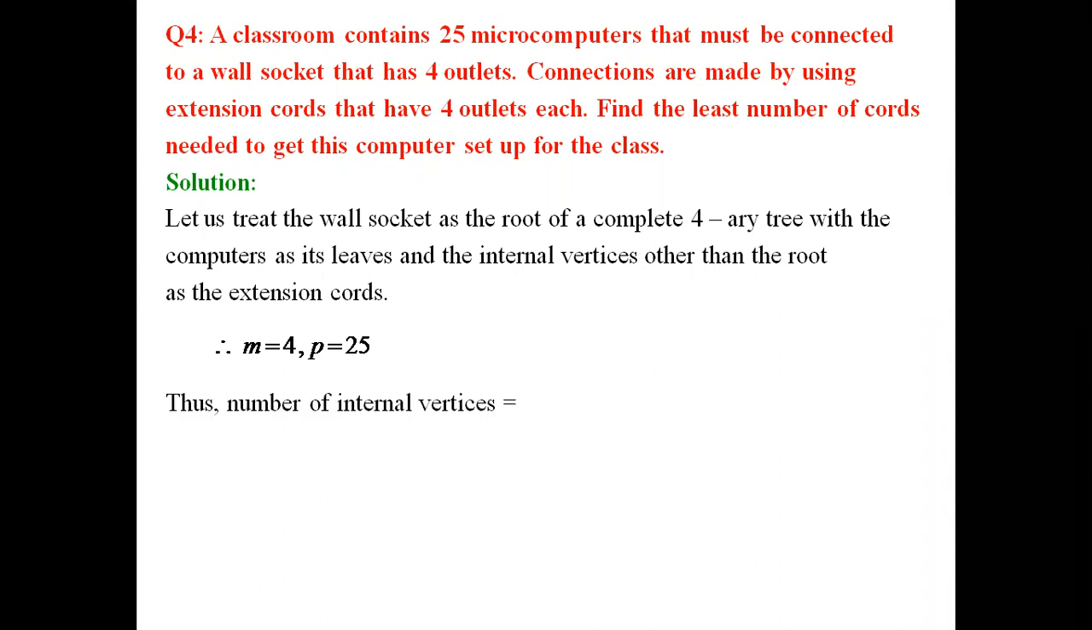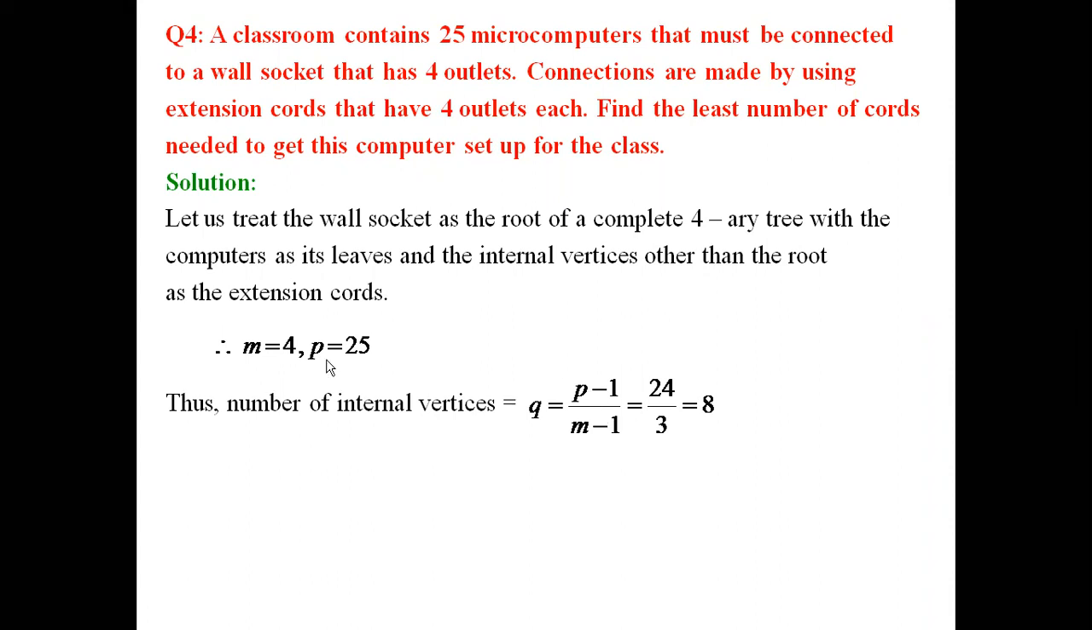And thus the number of internal vertices is given by q equal to (p minus 1) divided by (m minus 1). p is 25 and m is 4. Substituting and simplifying, we obtain q as 8. This is the number of internal vertices. But we have assumed the internal vertices other than the root as the extension cords, because the root is assumed as the wall socket.